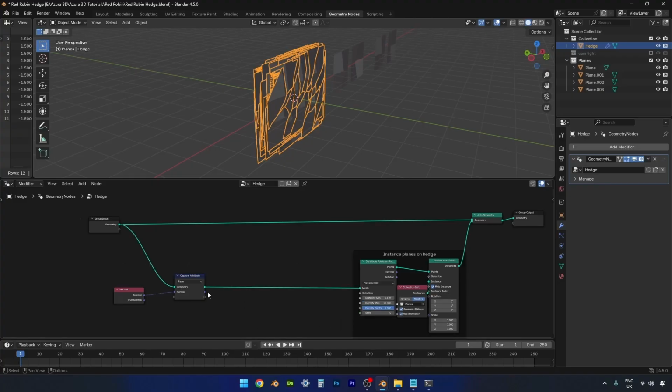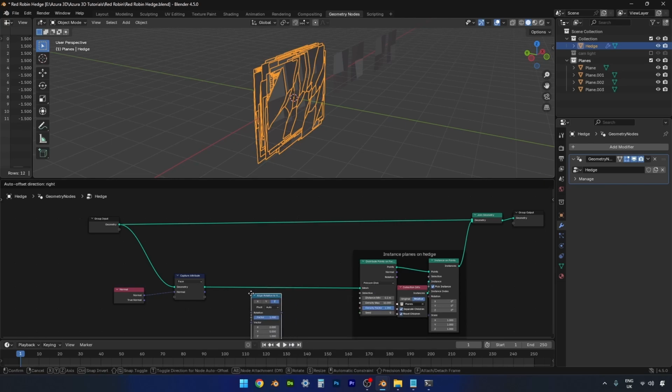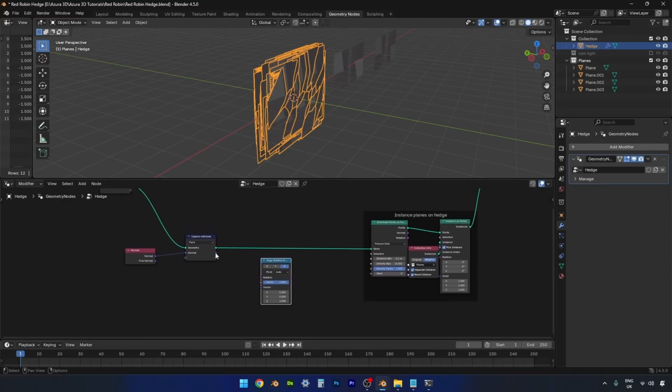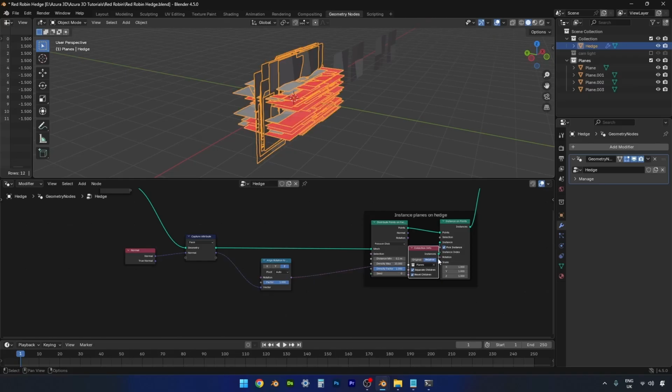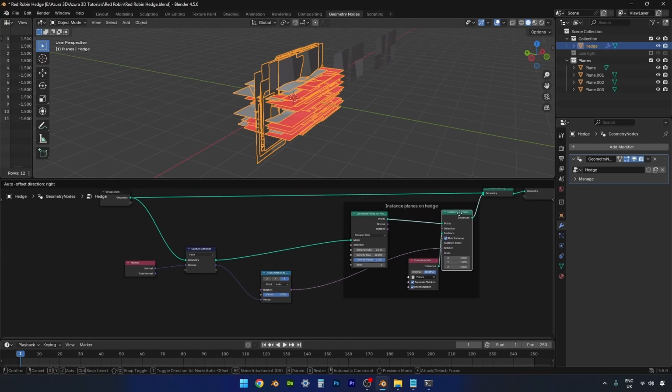And then we're going to plug the normal information into an align rotation to vector node. Put that there, and then we're going to plug this into the vector. And the output goes into the rotation of the instance on points. Just move this around a little bit so we can see what's going on.